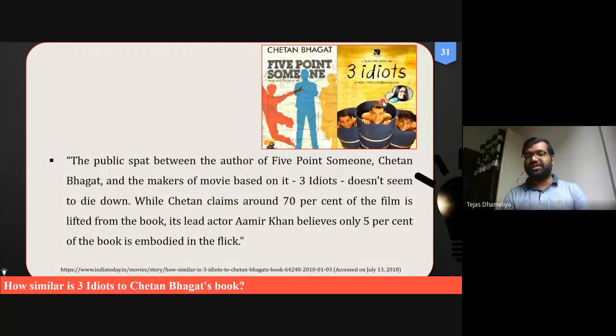That production they have consisted. And this movie, once it was released, became very famous because it is for collegian students like you who study in colleges. Okay, so once it became popular, then this fellow Chetan Bhagat identified that the story which is represented here, according to me, is 90%, sorry, 70% replica of my book named 5 Point Someone. This was Chetan Bhagat's claim.